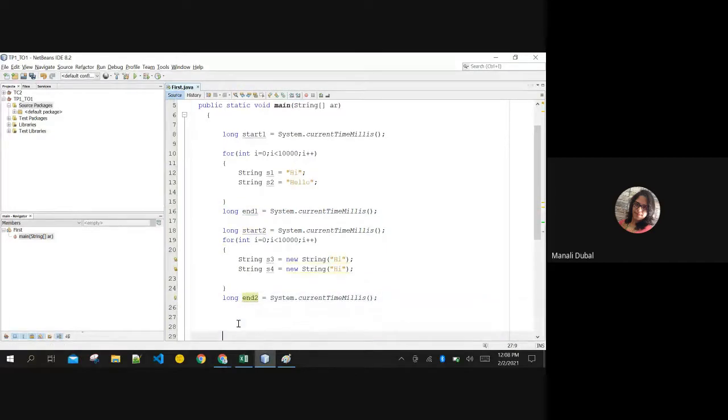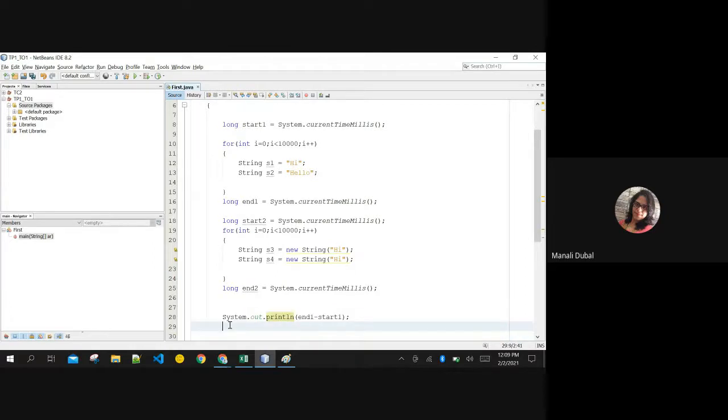What shall I do to find the time now? I have start and end. What shall I do to check the milliseconds for this loop? End minus start, correct? Let us print end 1 minus start 1, and let us also print end 2 minus start 2. Let us see if it is working with this 10,000 or we will increase the iterations.